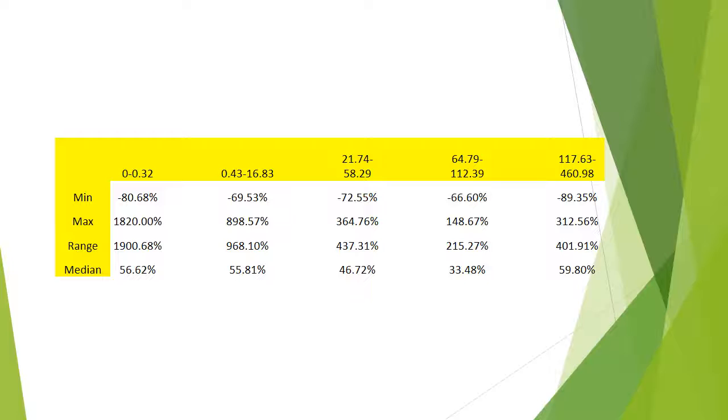After doing the regression analysis, I decided to make a chart of information so I could look at the spread of information on the effect of average debt equity ratio on the 5-year change in stock price. So in this I found the median, the max, the range, and the median.